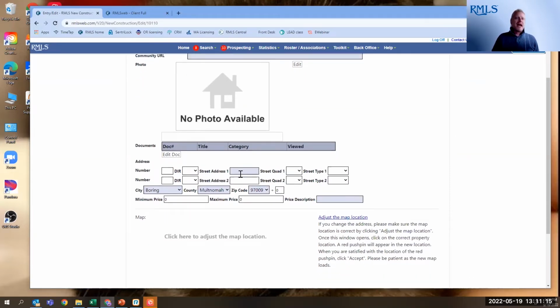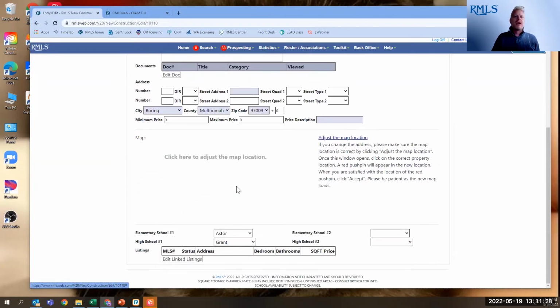You need to add just at least a street name. So if this is a big development and all the streets haven't been named yet, they haven't been platted out, you can just put the street that the property or the development abuts. A price range. Of course, we want a map location. Now, optional are the schools. And here's where you can add or where you can link a listing. This is just providing a link so that when an agent comes into a new construction information record, they can go directly from that to any active listings. Again, it's not going to impact the other.